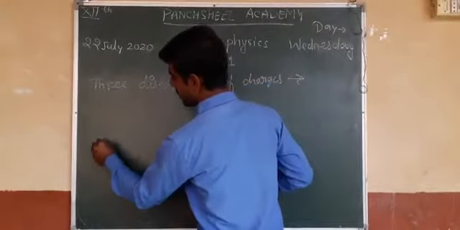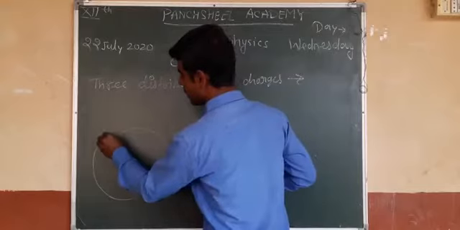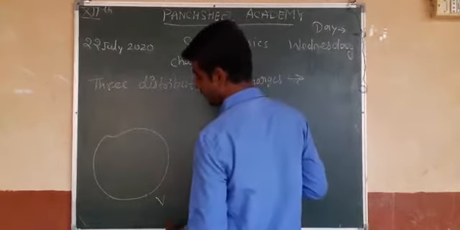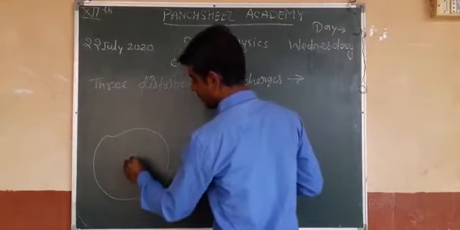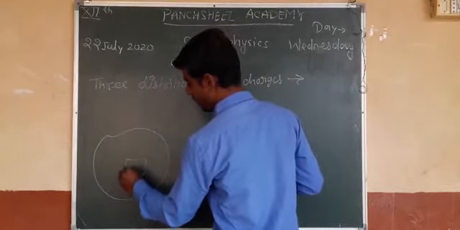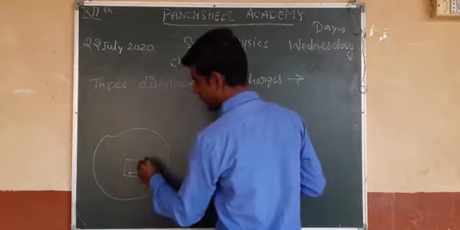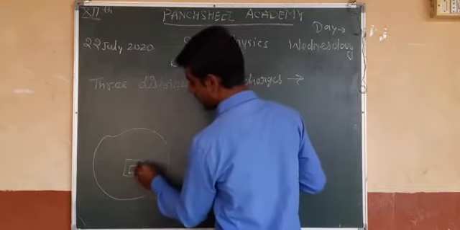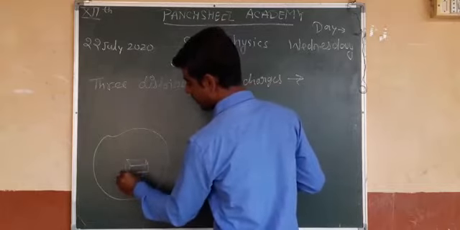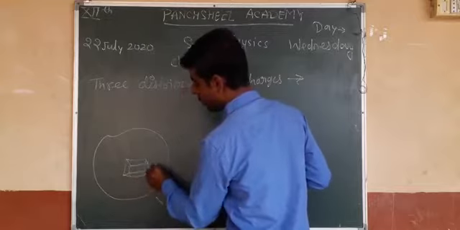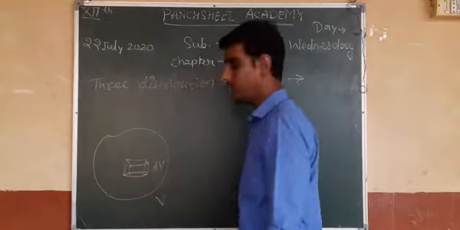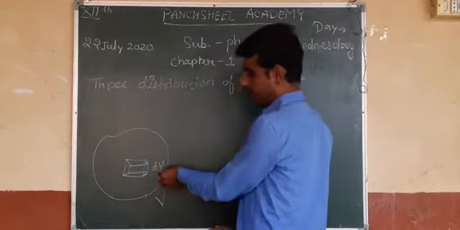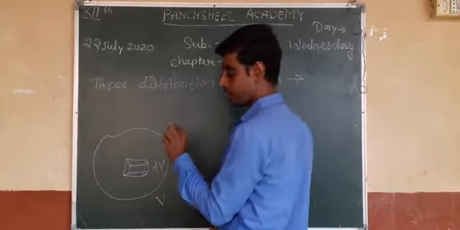Now consider this is the volume of any spherical surface, and suppose I consider a small volumetric surface like this, that is the volume dV. V is the complete volume of this surface and dV is the small volume of this surface.